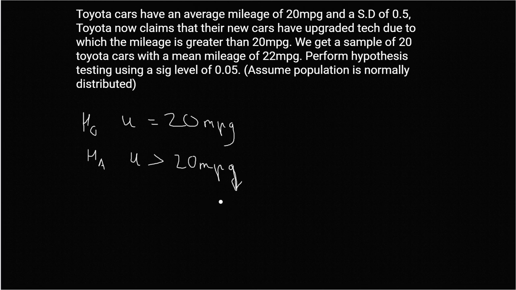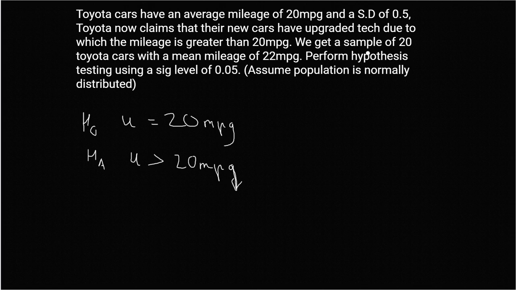Now we have a sample with a mean of 22 miles per gallon. So how do we test this? We have to find the probability, and this is very similar to how we've been doing sampling distribution problems previously. We have to check the probability of getting 22 miles per gallon and then compare it to the significance level.